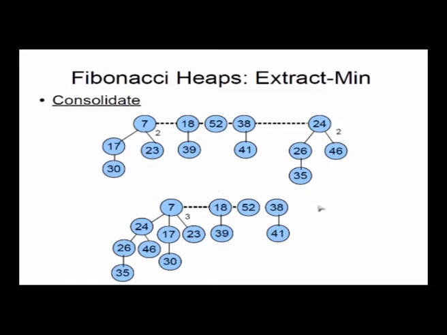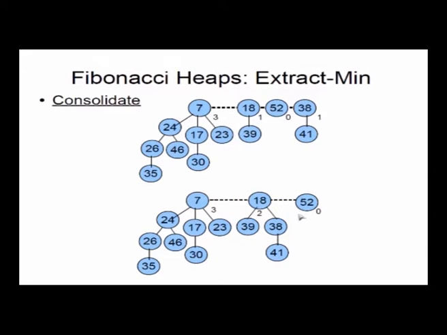And in whatever I have collected so far, there are no duplicates, so I can go right again. 18 as order 1, 52 as order 2, 38 as order 1. So I have two nodes of order 1, 18 and 38. So I have to put 38 under 18. Both of them are order 1. So I put 38 under 18. So I get like this.